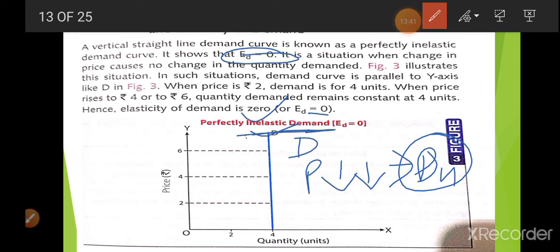Demand is going to be the same. It happens in the case of essential goods. Here you can see at price 6, 4 units are demanded. Now price is 4, still 4 are demanded. Price is 2, still 4 are demanded. So it is like the demand of drugs used in cancer treatment, which does not depend upon the price but upon the need of the patient.